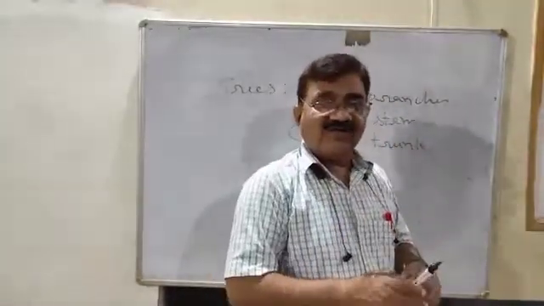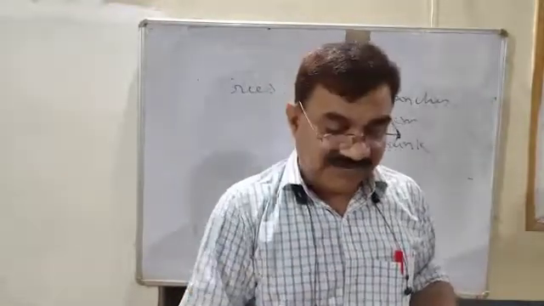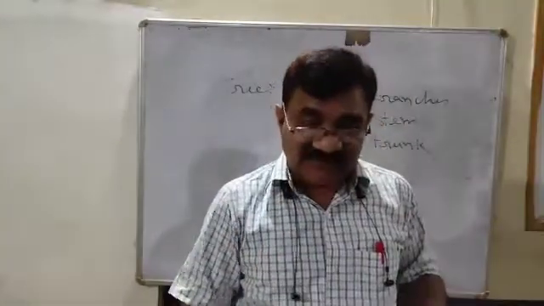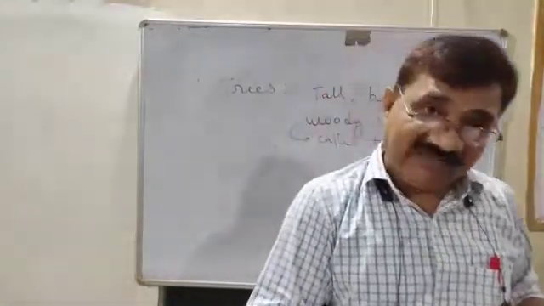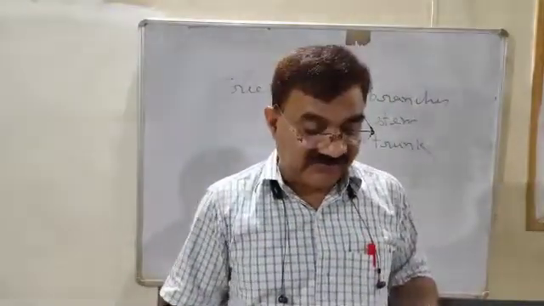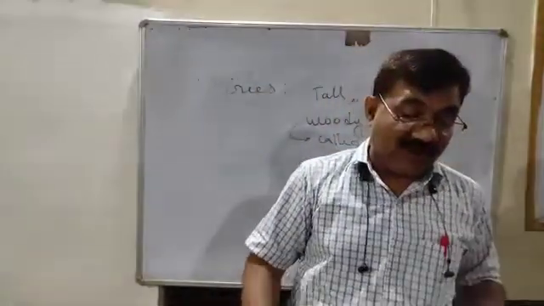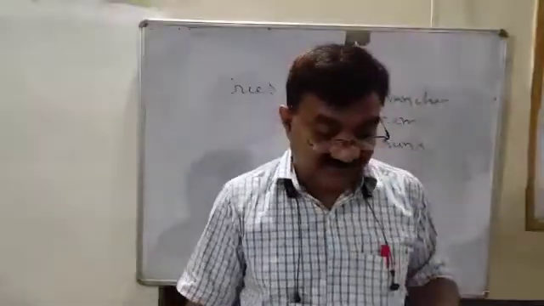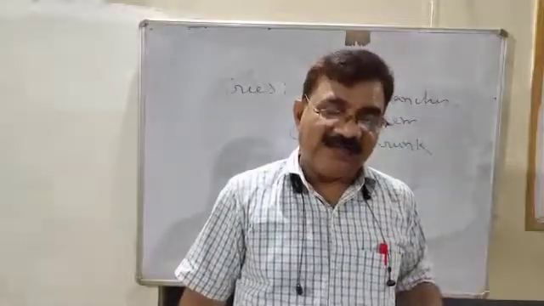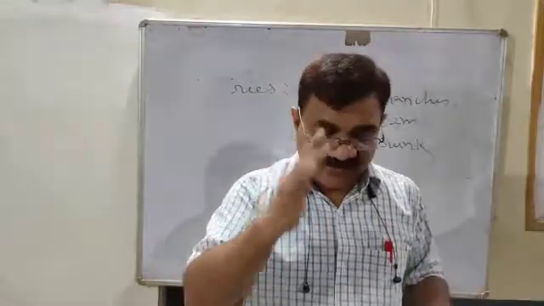So dear children, what have we studied? We studied what classification is, what the bases of classification are, natural and artificial classification, why classification is necessary, what the utility of classification is, and one basis, classification of plants on the basis of shape and size.